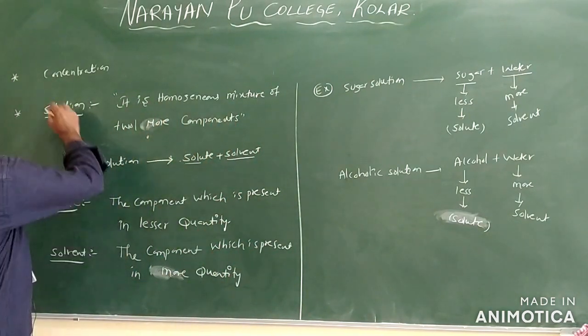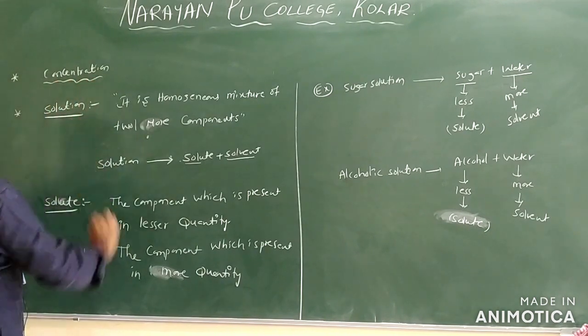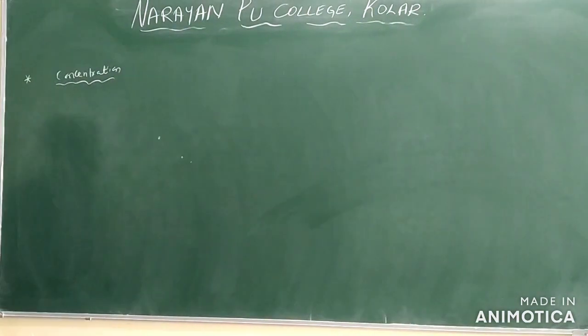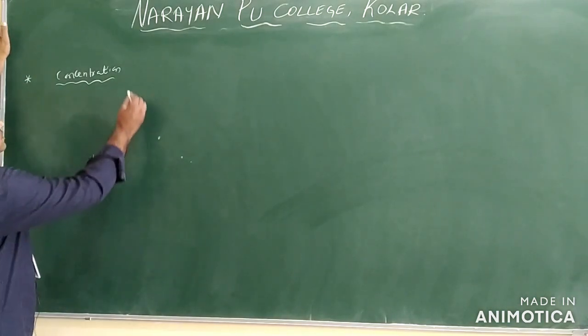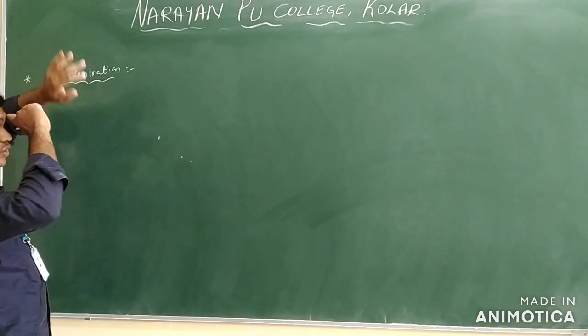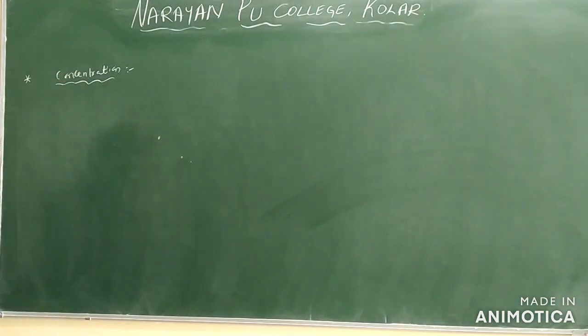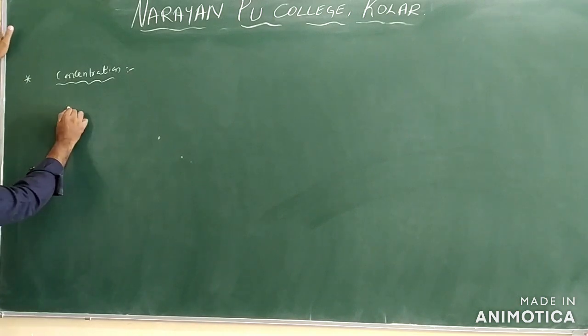This is regarding the two components present in a solution and the definition of a solution. Next we will discuss the concentration of the solution. What is meant by concentration? The amount of solute present in a unit volume of the solution is called the concentration of the solution.